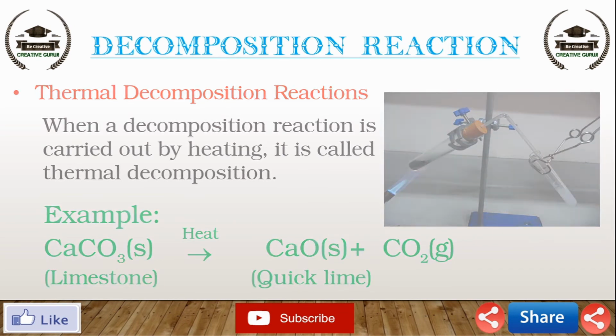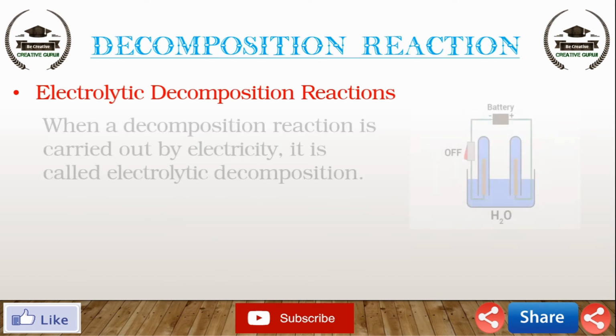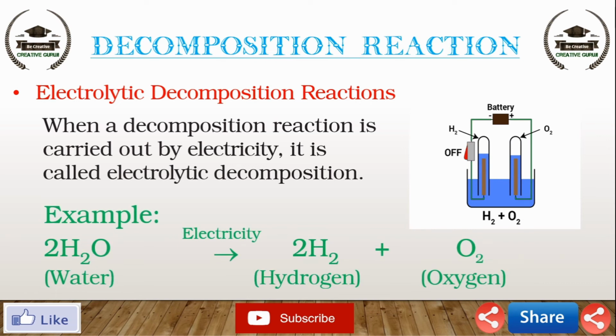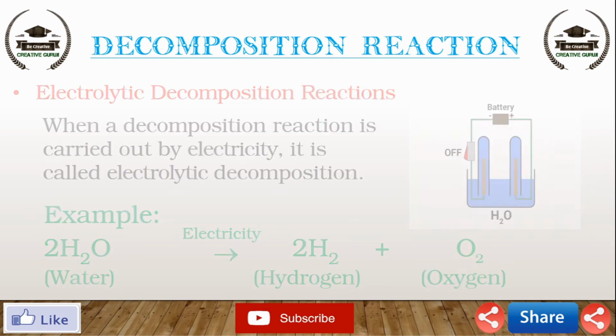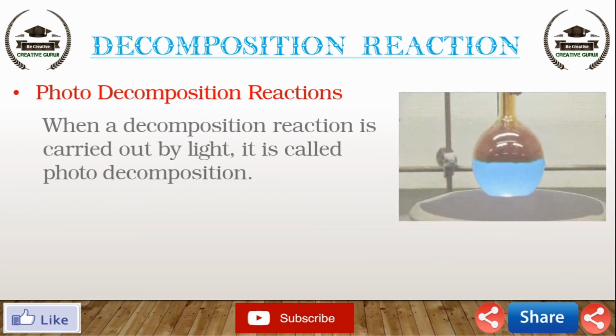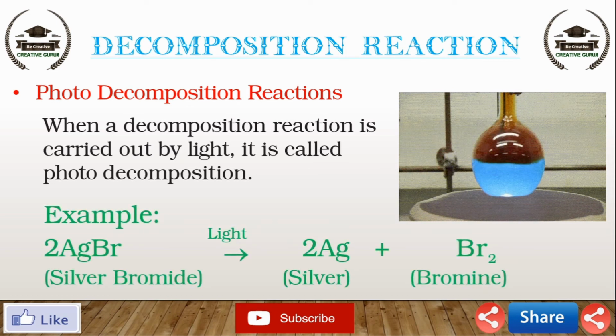Next type of decomposition reaction, electrolytic decomposition reaction. When a decomposition reaction is carried out by electricity, it is called electrolytic decomposition reaction. For example, decomposition of water into hydrogen and oxygen by electricity. Last type of decomposition reaction, photo decomposition reaction. When a decomposition reaction is carried out by light, it is called photo decomposition. For example, decomposition of silver bromide into silver and bromine by light.